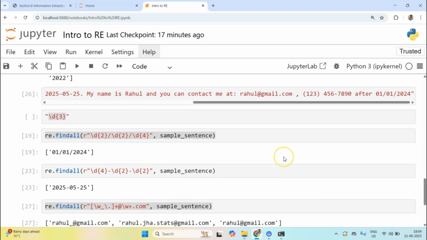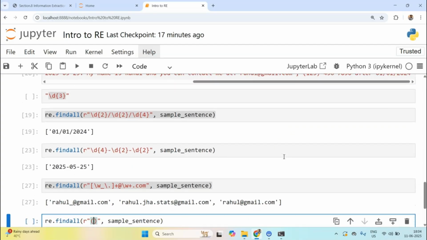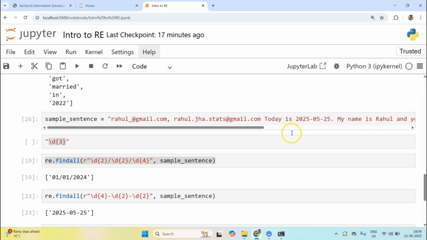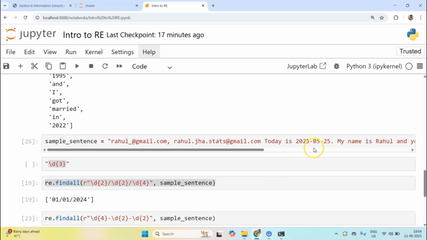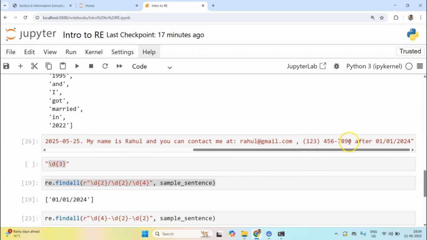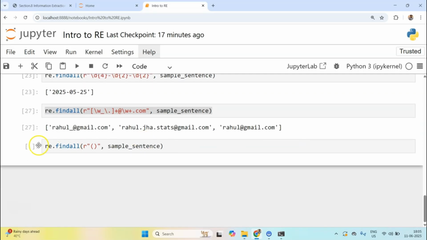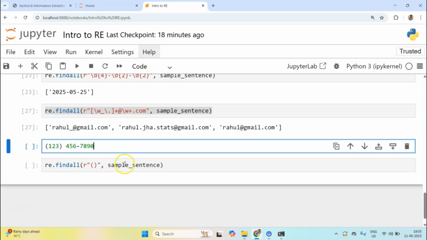So how can we extract it? First of all, let me copy this phone number down here so that I can look at it. Okay, so this is the phone number.